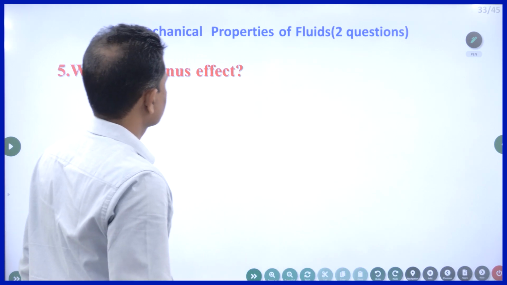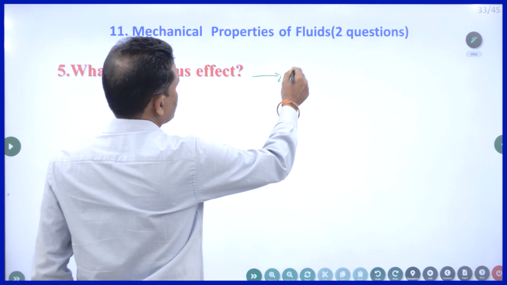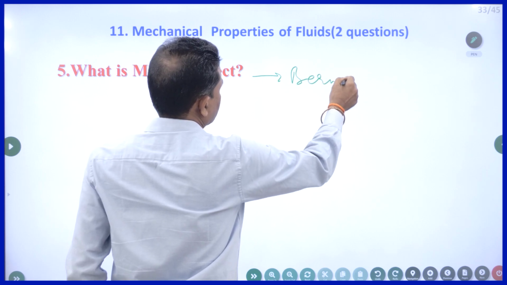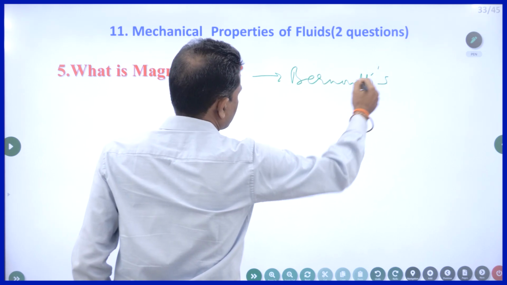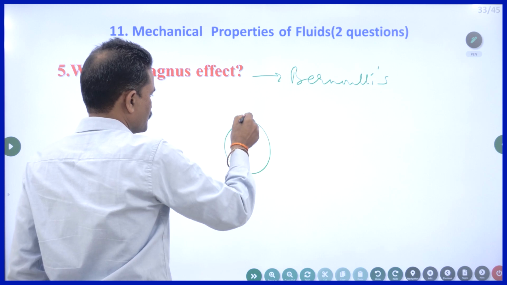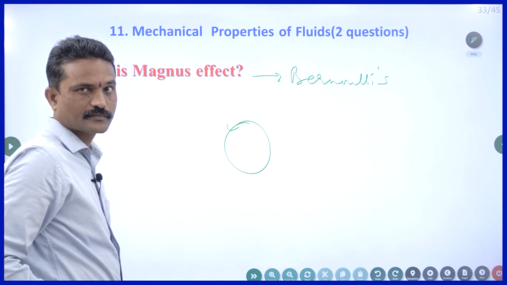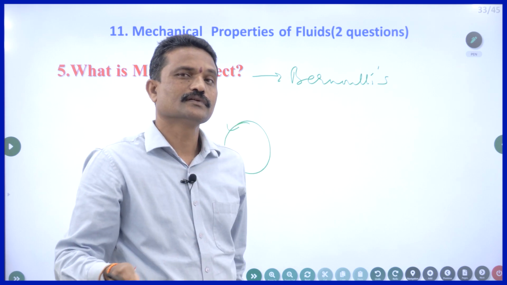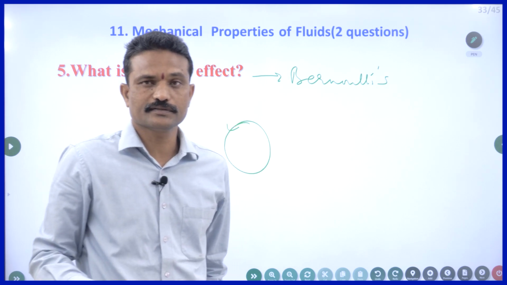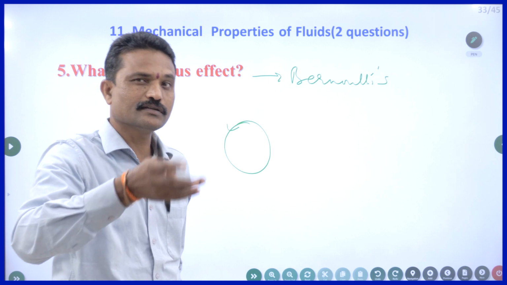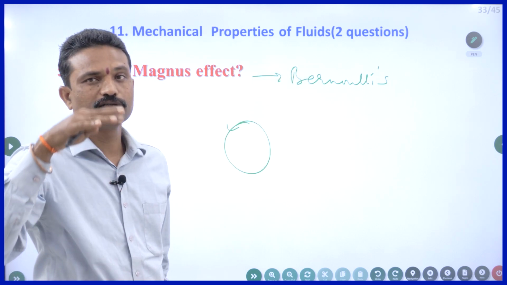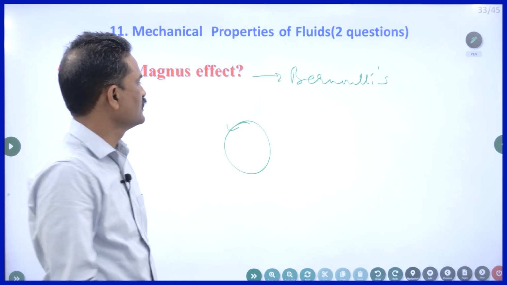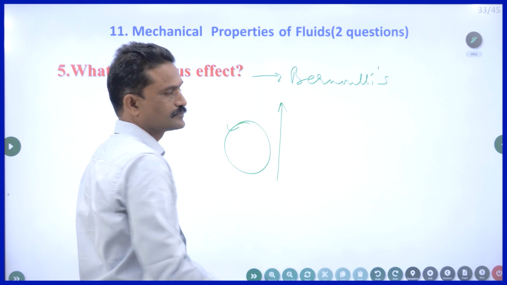What is Magnus effect? Magnus effect is also due to Bernoulli's principle. A spinning ball, suppose it is spinning. A spin bowler does this: I throw a ball such that while it is moving, it is spinning. When it is spinning, it gets lifted up.